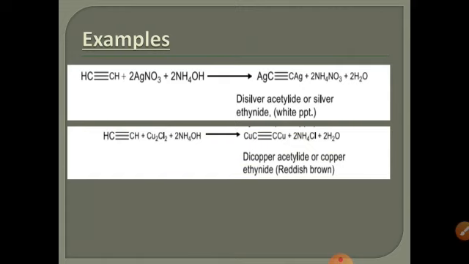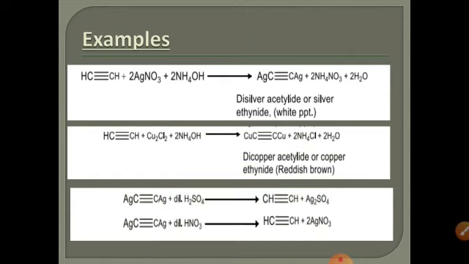And these terminal alkynes can be regenerated again if the disilver acetylide and dicopper acetylide are treated with sulfuric acid or nitric acid. So these hydrogens can be replaced, and again alkyne or terminal alkynes are formed.